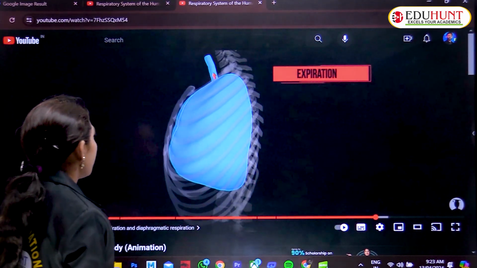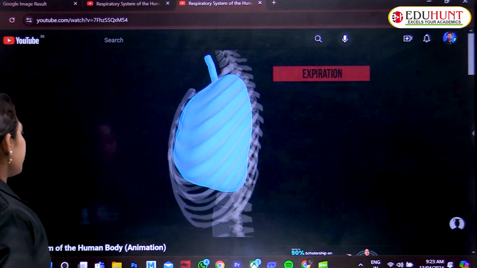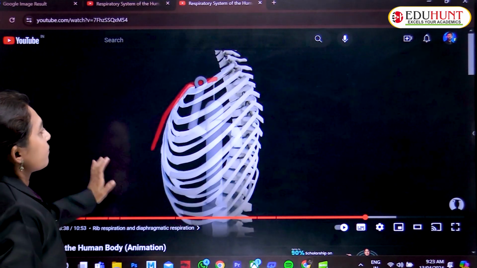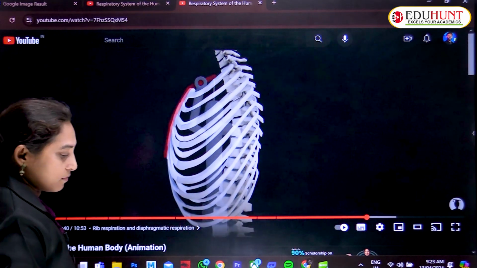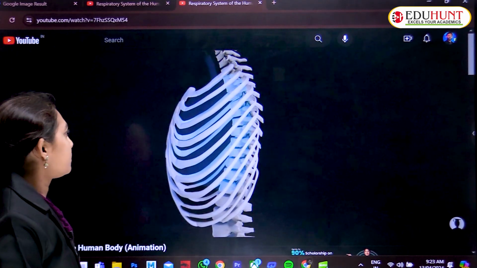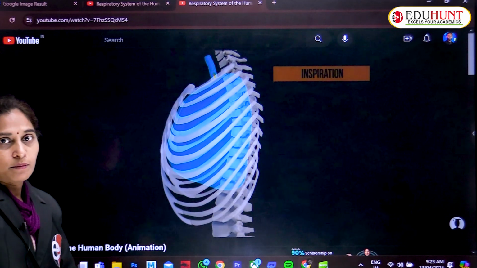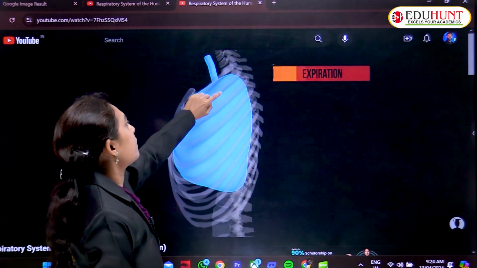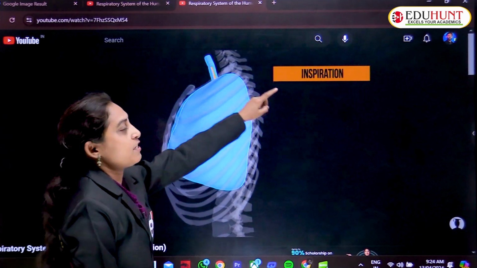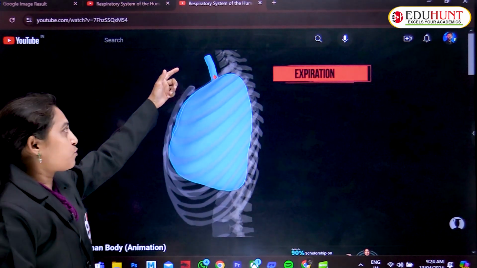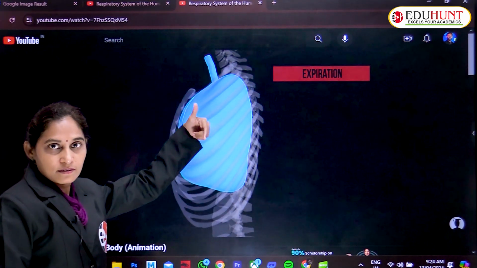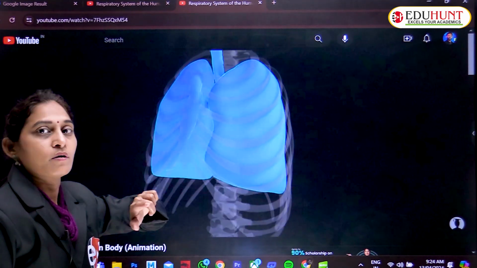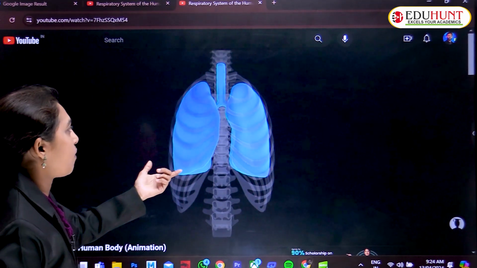If we look at the picture, expiration is the release of gas and inspiration is taking in the gas: oxygen is taken in and CO2 is liberated out.